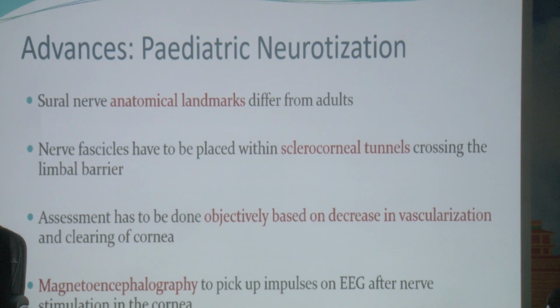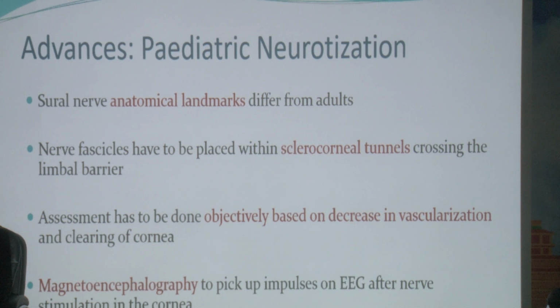Pediatric neurotization also we have done. The difference is that we have specific landmarks for the sural nerve in the pediatric foot. The fascicles have to be properly placed in the sclerocorneal tunnels for them to grow. Thirdly, the assessment has to be done objectively, like decrease in vascularization, because the children are not that cooperative.